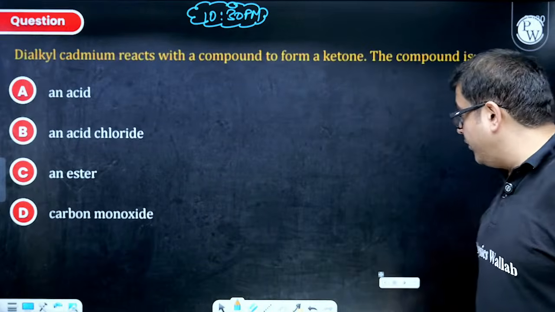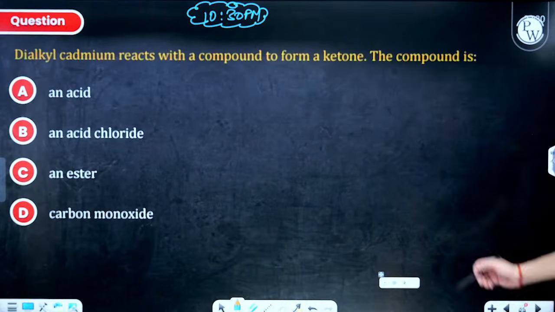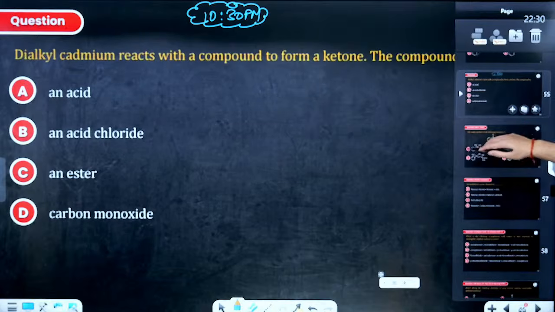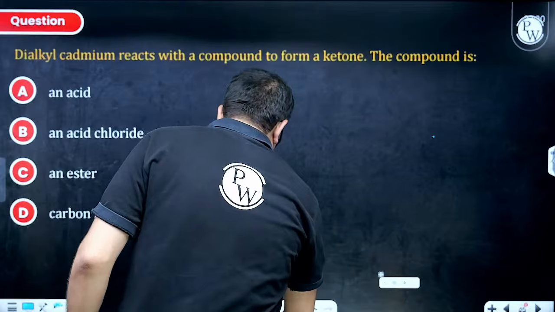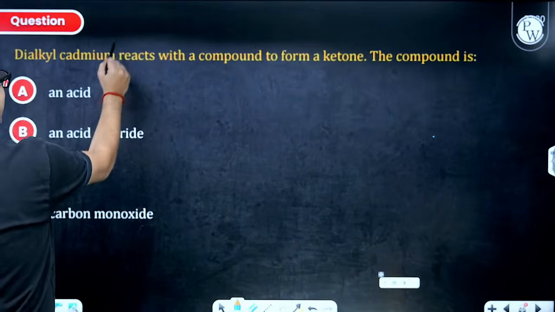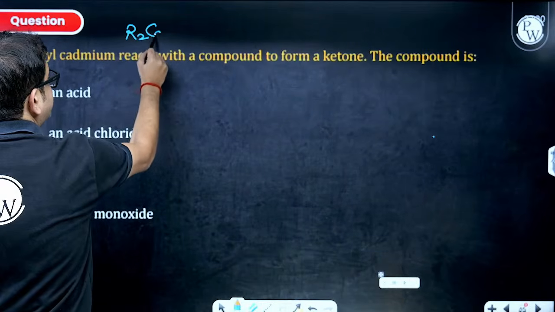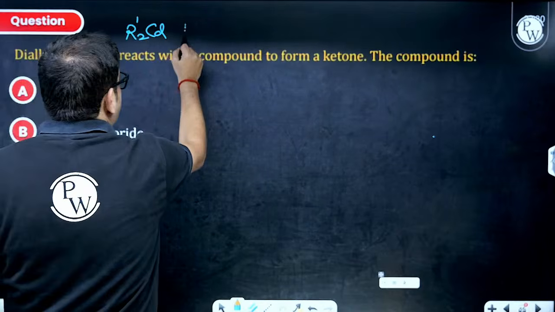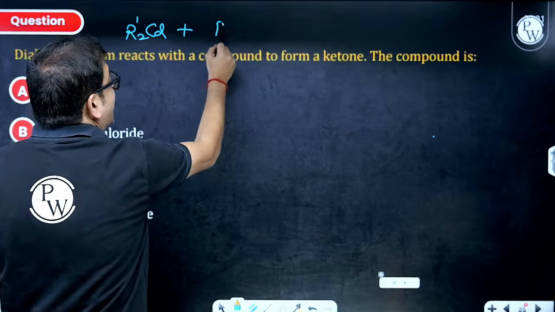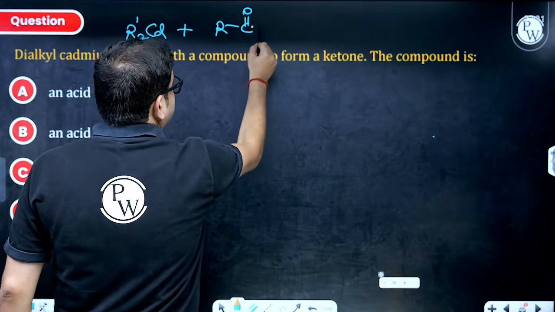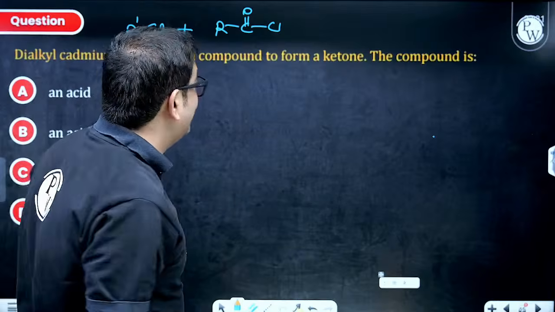Perfect. Moving forward now. This question, I guess, you all have attempted. See NCERT, so we definitely know, if we have dialkyl cadmium as R2Cd, let's say R-2, and it reacts with what compound? It reacts with acid chloride, because this chlorine is a very beautiful leaving group.